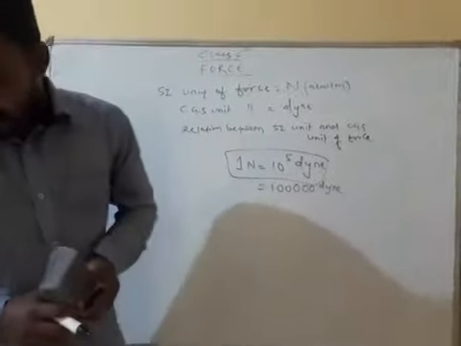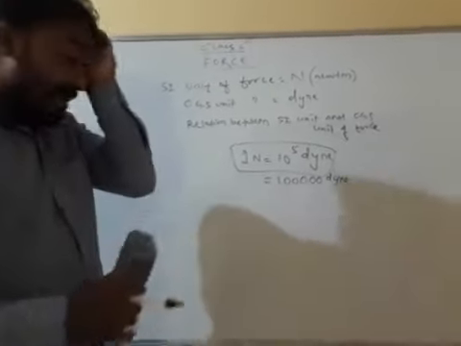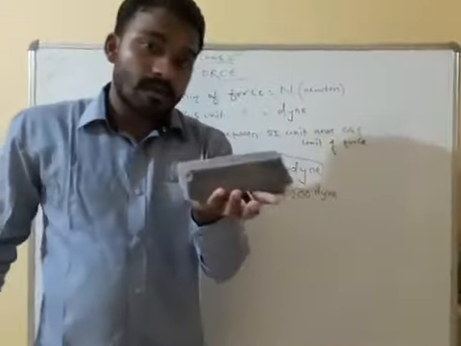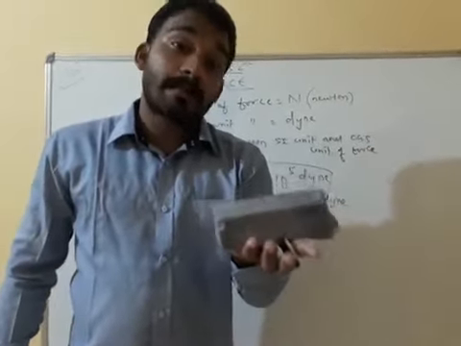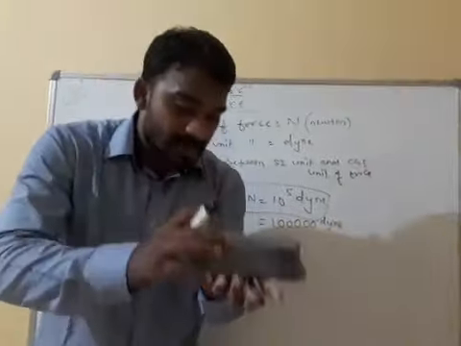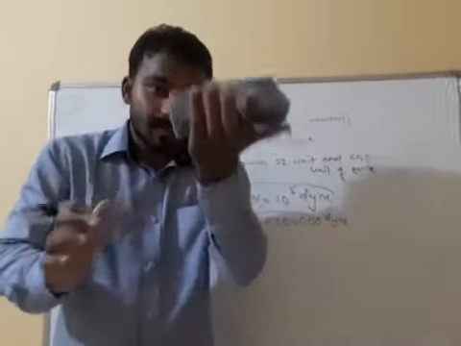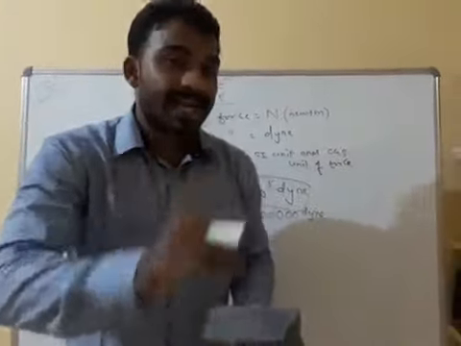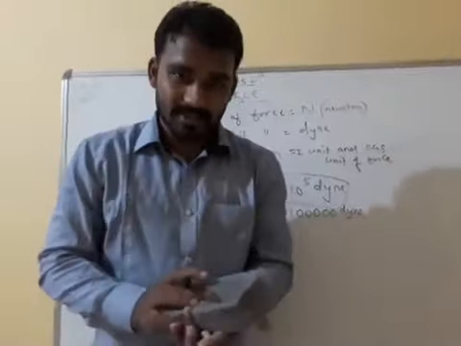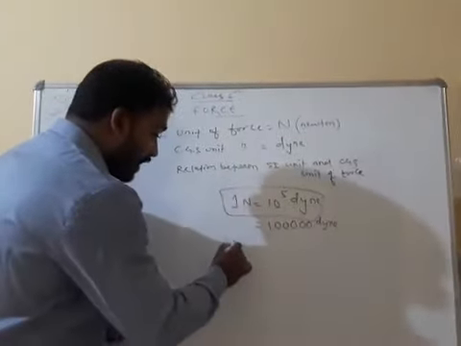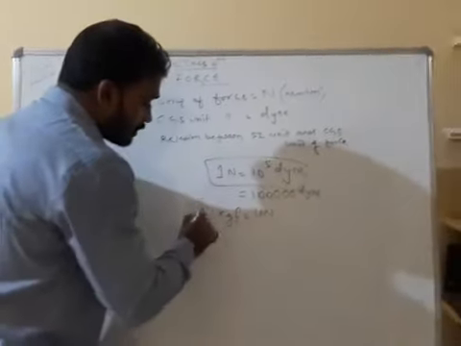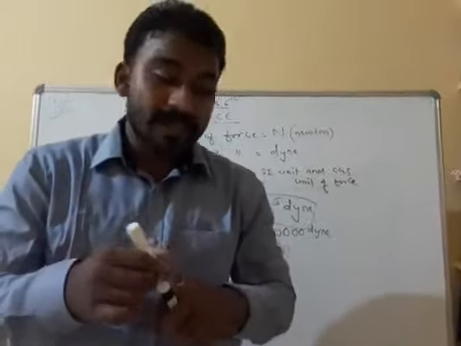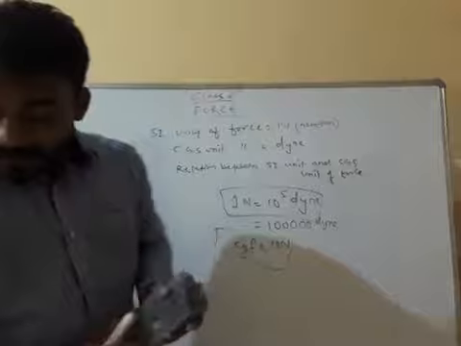1 Newton is equal to what? 1 lakh dyne. Understood? When you lift 1 kg of iron on your palm, you feel a force downwards, it pulls your hand downward, right? That is called 10 Newton. So 1 kilogram force is equal to how much Newton? 10 Newton. Understood?